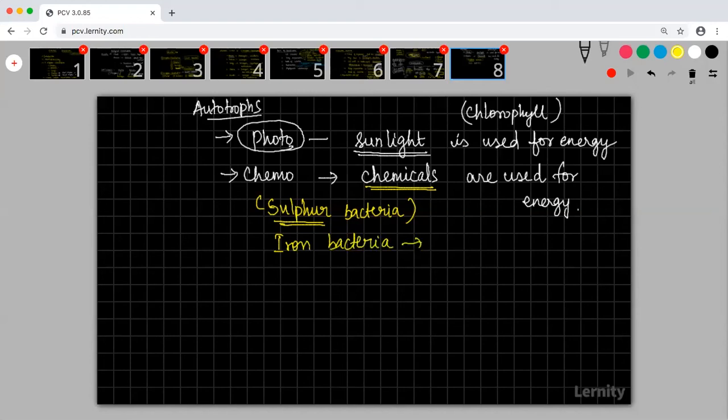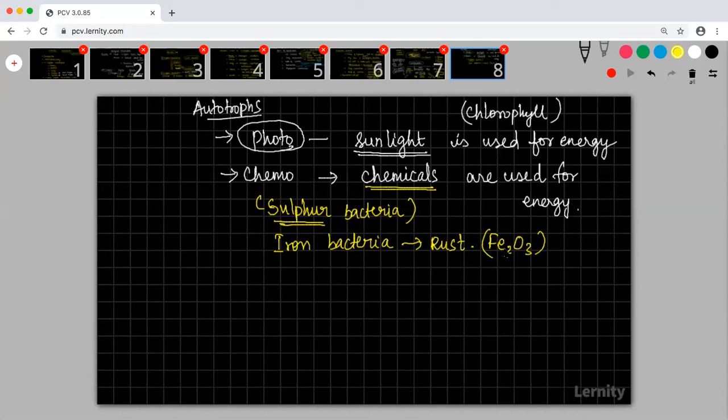There is also something called iron bacteria. This iron bacteria will use rust as a source of energy. What is rust? Ferric oxide. So Fe2O3 is used as a chemical source for obtaining energy. So these bacteria all come under chemosynthetic bacteria.